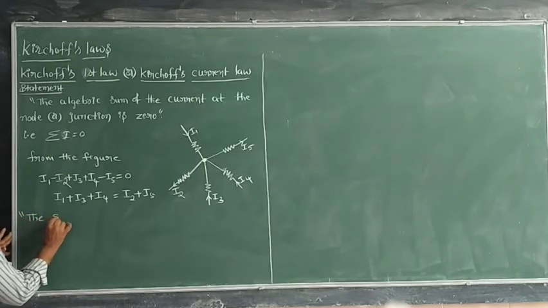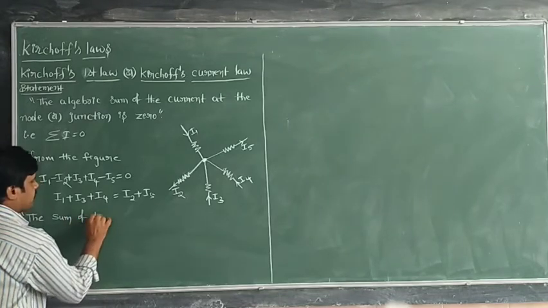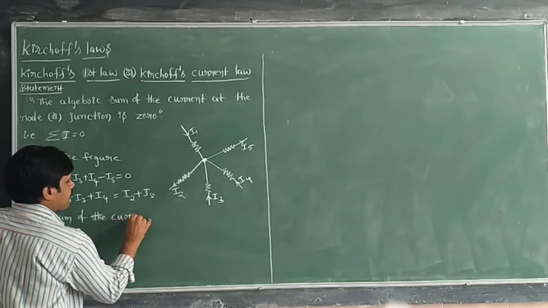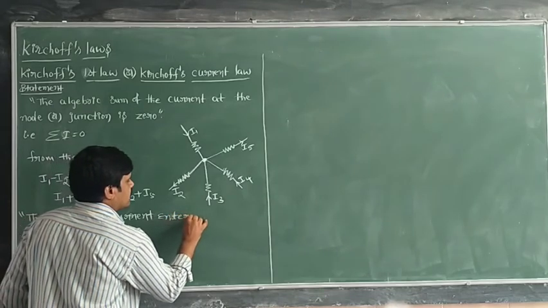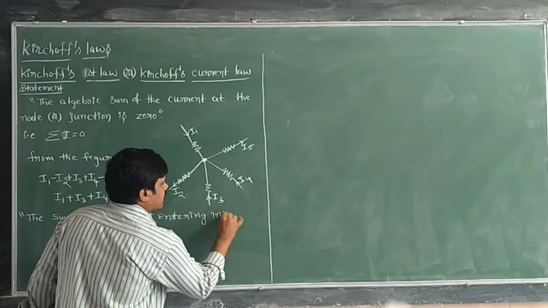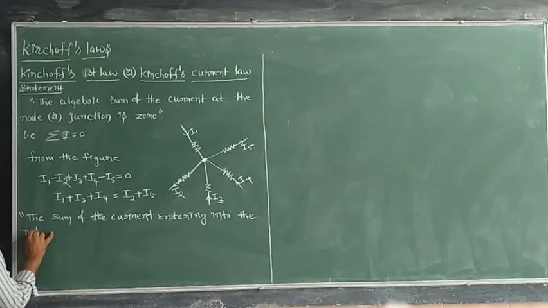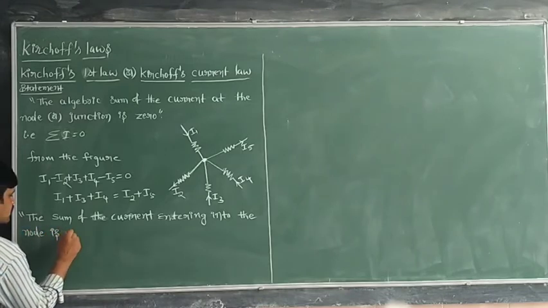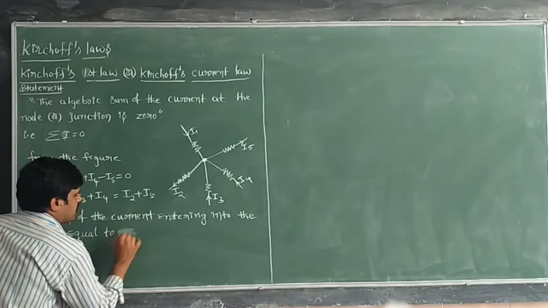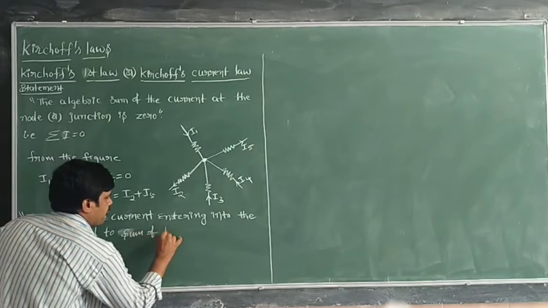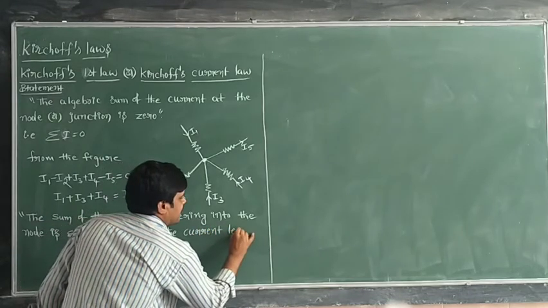So Kirchhoff's first rule is also written as: the sum of the current entering into the node is equal to the sum of the current leaving from the node.